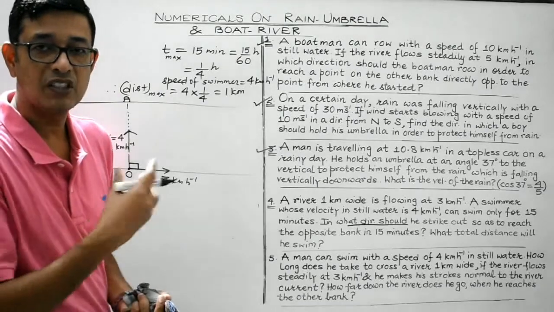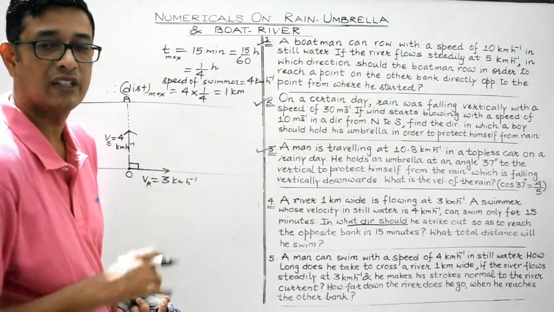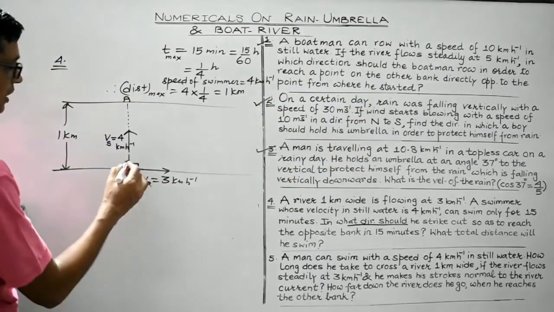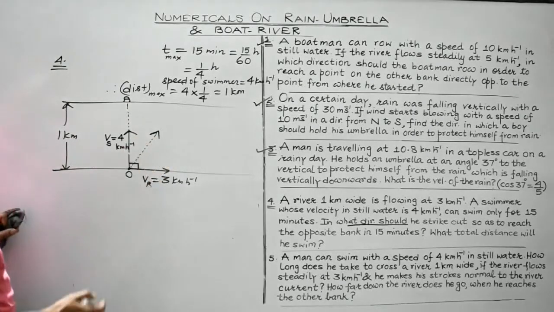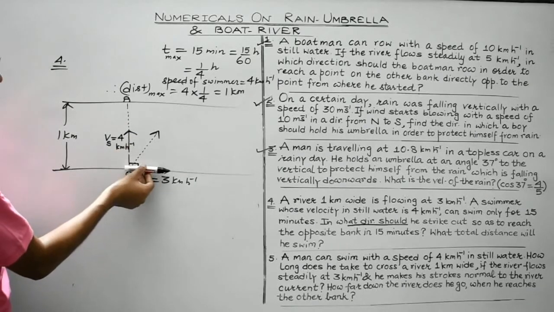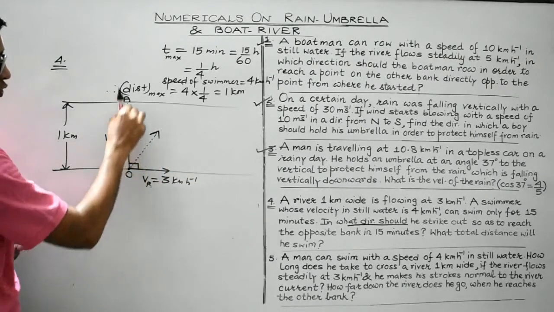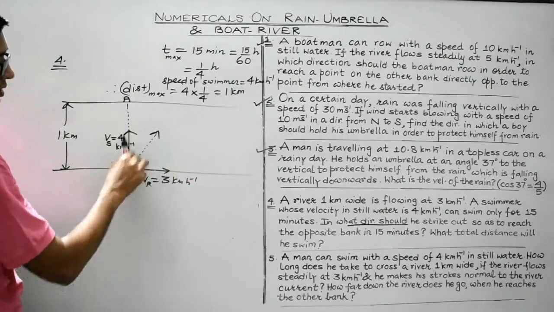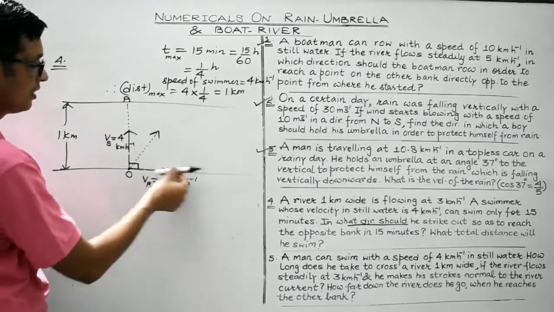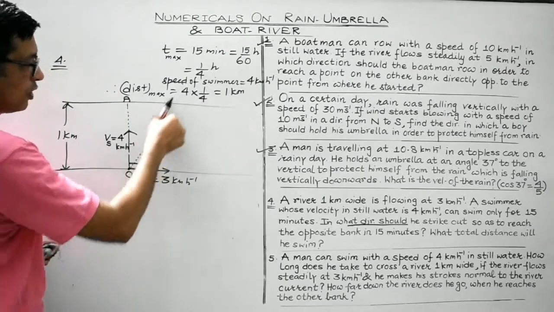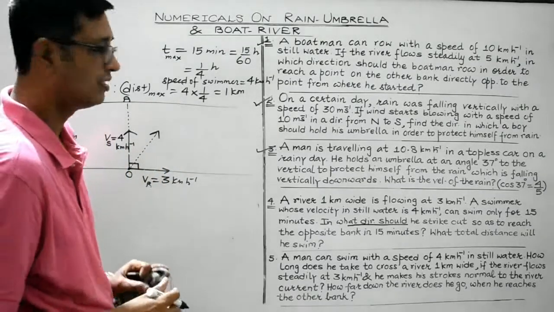So, when he swims in a river which is itself flowing in a particular direction, then the resultant velocity would be given by the diagonal of the parallelogram. These are VR, the velocity of the river, and the velocity of the swimmer in still water. They can be considered to be the two adjacent sides of a parallelogram. So, the vector resultant would be given by the diagonal of the parallelogram passing through the same point, isn't it?